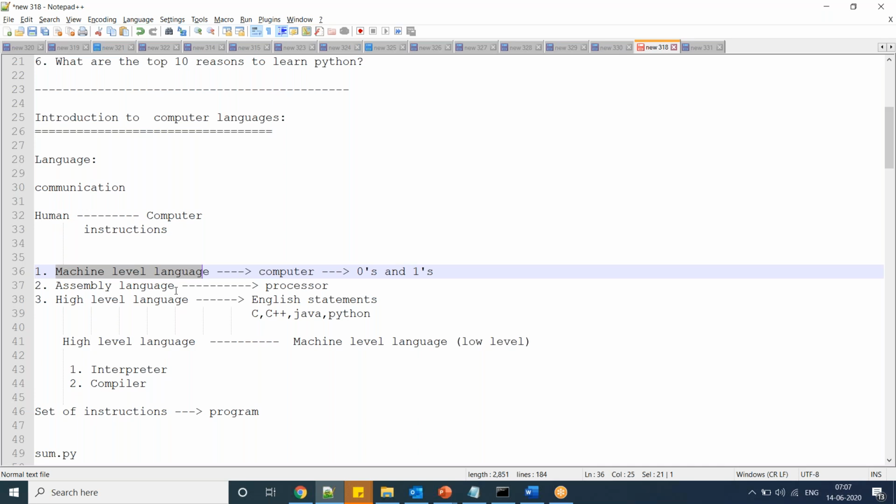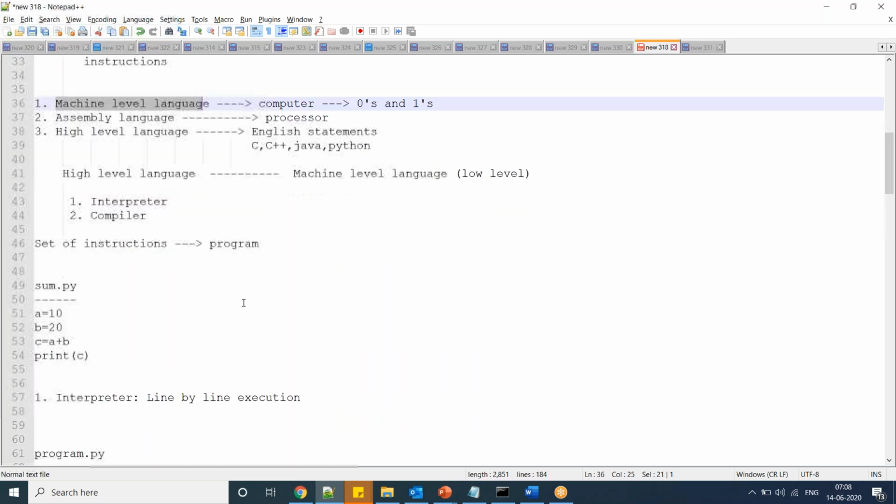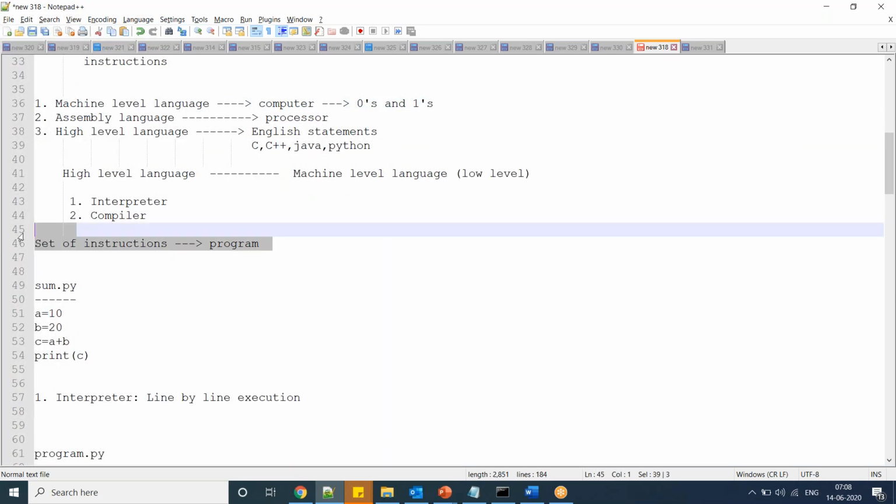The second one is assembly language. This is processor level, so there are microprocessors and microcontrollers. High level language is English statements. The languages you write, C, C++, Java, Python, everything comes under high level language. So here we are using complete English statements and passing instructions to the computer in terms of English statements. Now, this set of instructions, we can call a program.